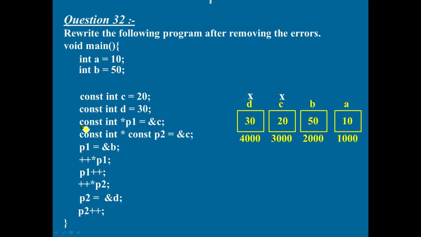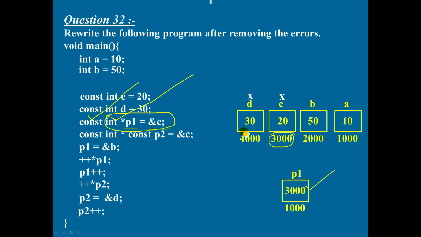Now, this statement must be read like this. P1 is a pointer pointing to an integer constant. So, memory should be allocated for P1. Address of C, example 3000, comes here. Now, while declaring the pointer variable, before the data type name, if you make use of the keyword const, the meaning is the content of 3000 is a constant. So using 3000, you should not change the content. If you try to change the content, it results in a syntax error.